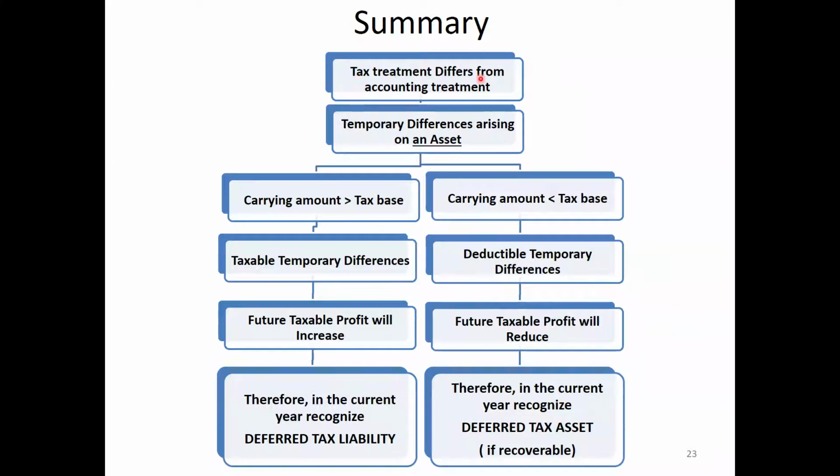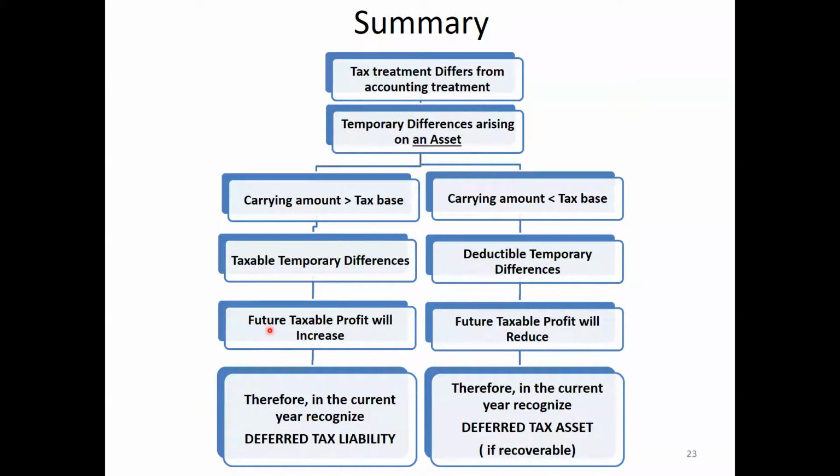That's why temporary differences arise on assets. First, we have to compare carrying amount and tax base. In case of an asset, if the carrying amount is higher than the tax base, it is considered a taxable temporary difference.